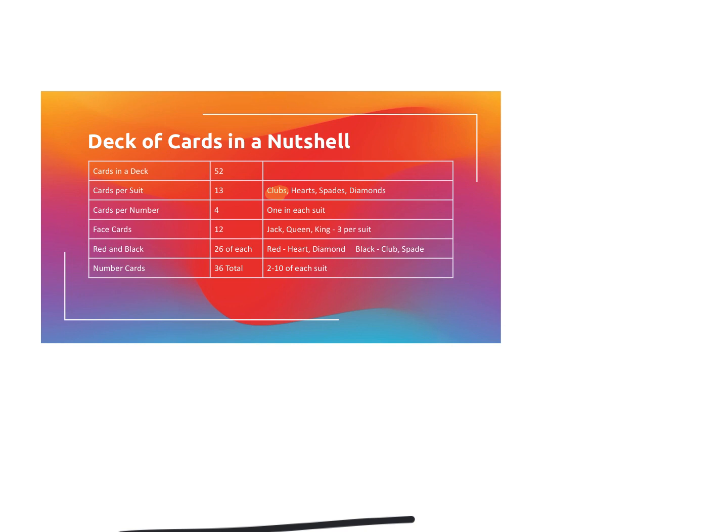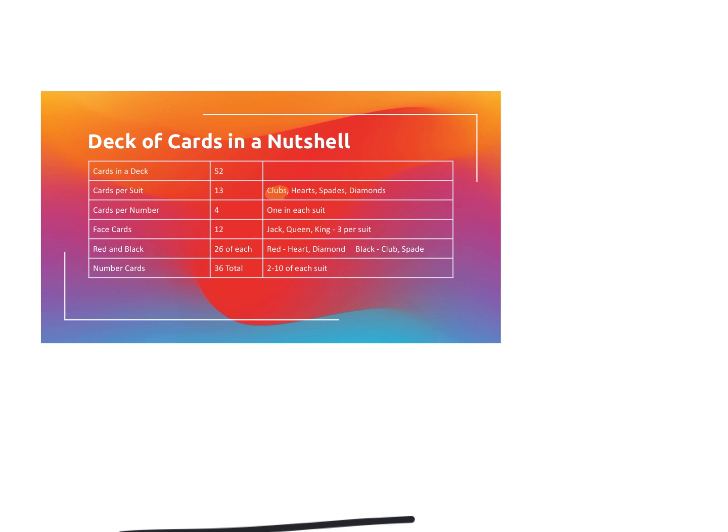And your last one would be diamonds, and I think diamonds are easiest. The diamonds and the hearts are easiest. I think the clubs and the spades are the ones that are most forgettable, but just try to remember that your spade kind of looks like a shovel without a handle, and then you can figure out the clubs. Okay, so when we're looking at cards per suit, there are 13. If I were to count all the way across, I'm going to get 13 of each of the clubs, of the hearts, of the spades, and the diamonds.